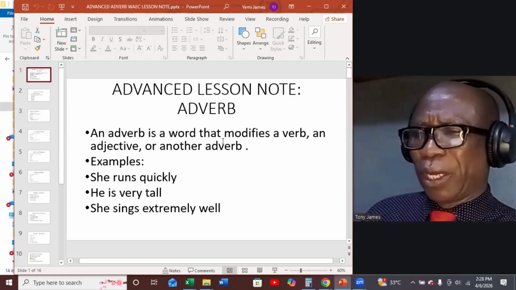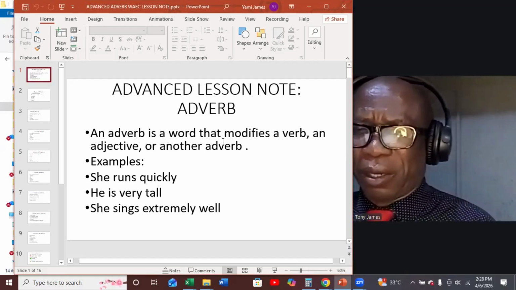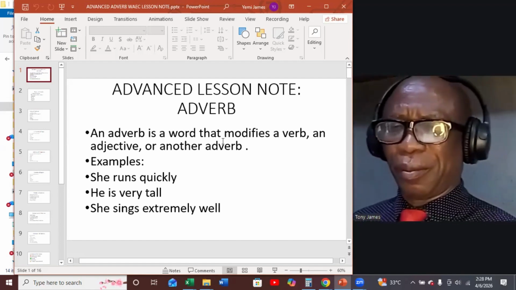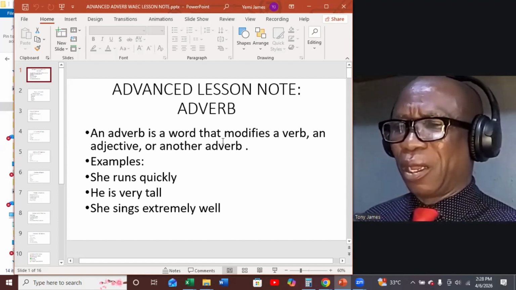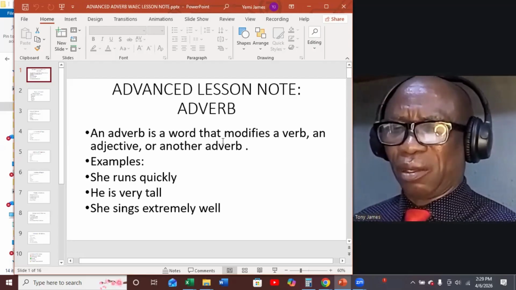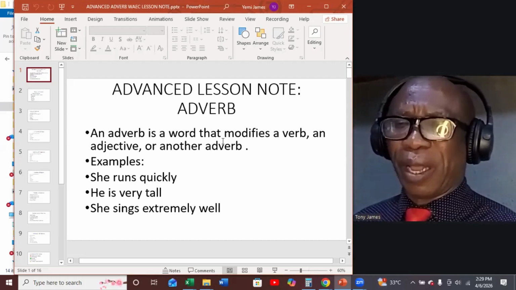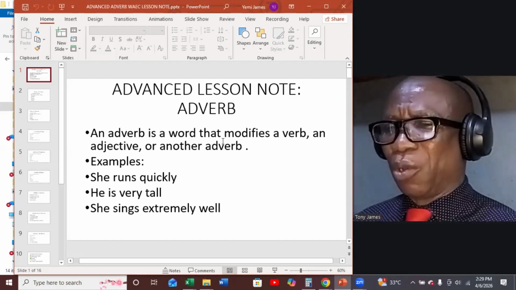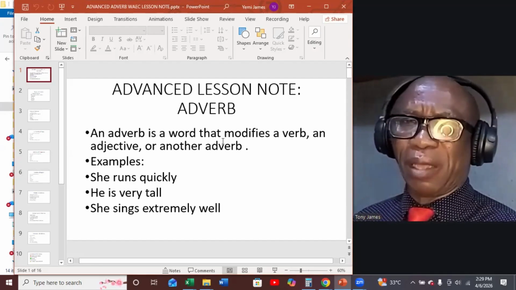She runs quickly. That is an example of an adverb. The word quickly there shows how she ran. He is very tall. Very there is the adverb telling us how tall he is. She sings extremely well. Extremely is the adverb there. Today we shall be looking at adverb in a deeper sense.